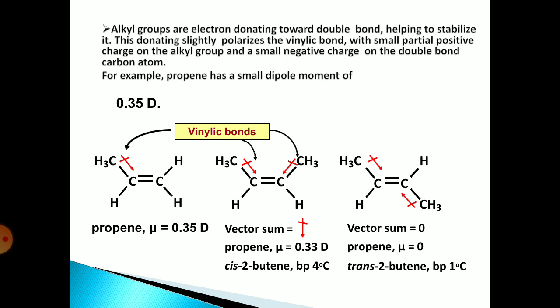Alkyl groups are electron donating towards the double bond, helping to stabilize it. This donating slightly polarizes the allylic bond with a small partial positive charge on an alkyl group and a small negative charge on the double bond carbon atom. For example, propene has a small dipole moment due to the presence of the double bond.